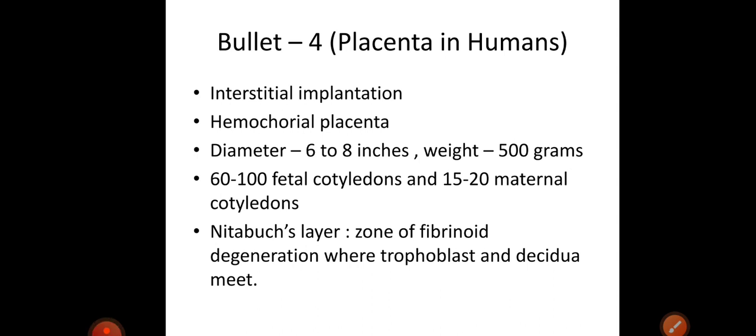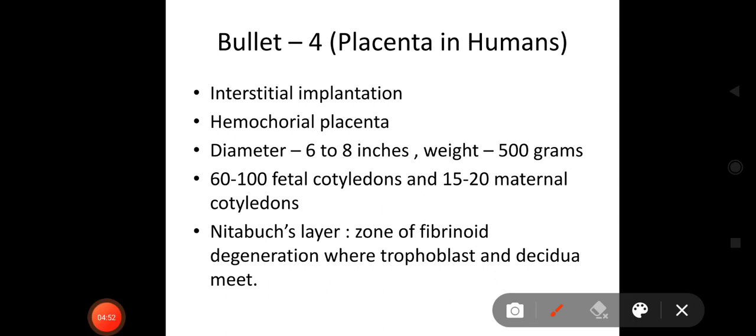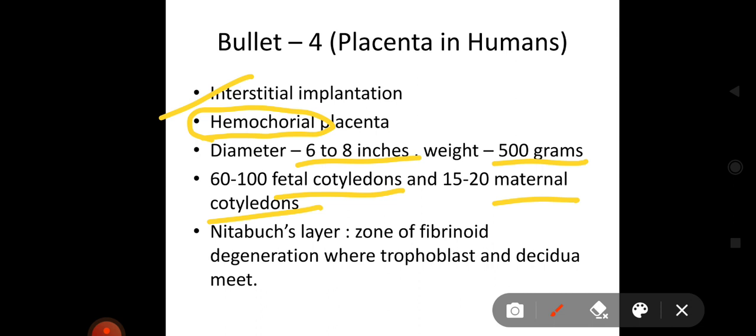And now important points about the placenta in humans. Many questions have been framed in previous years. So there is interstitial implantation of placenta in humans. The type of placenta is hemochorial. The diameter is 6 to 8 inches and the weight is around 500 grams. Now there are two fetal cotyledons and maternal cotyledons. So fetal cotyledons are 60 to 100 in number, while maternal cotyledons are 15 to 20 in number.